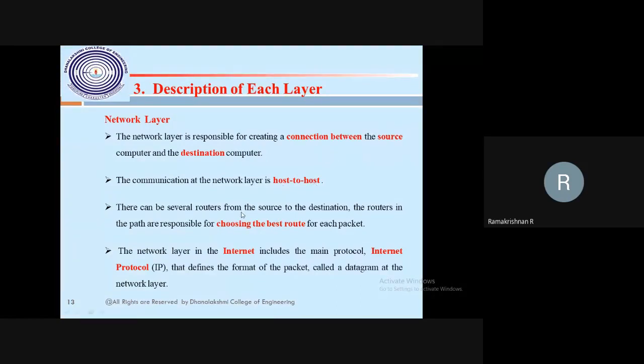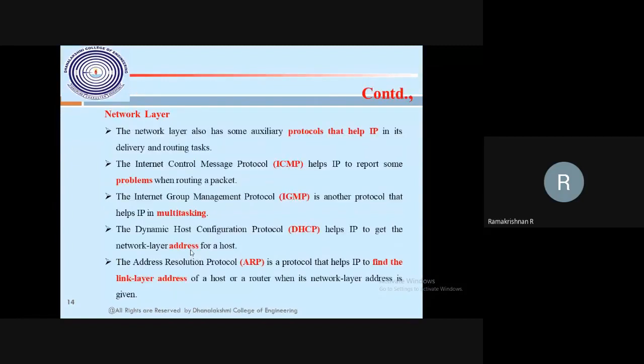There will be several routers from the source. There will be an internet layer, which sometimes you call the network layer. It's an internet layer. There will be one important, main protocol, that is IP, Internet Protocol. For this IP protocol, so many auxiliary protocols are there to help with the IP address.